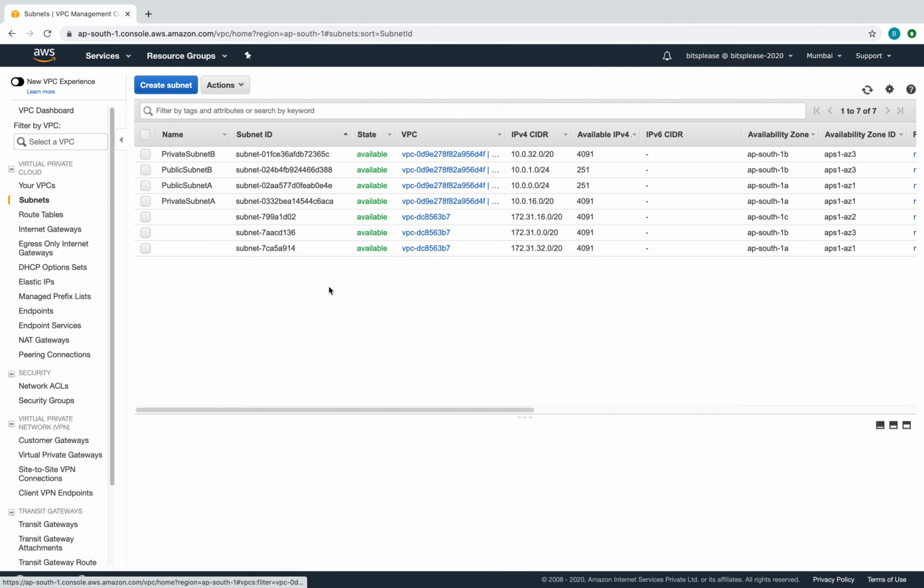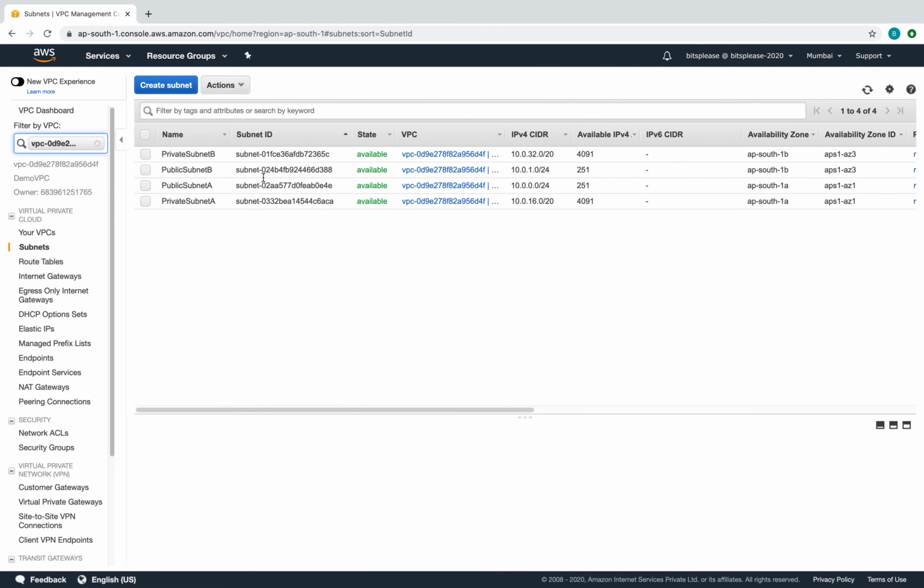Cool. So let's just quickly verify, right? I can filter it for the demo VPC, and you can see these are the 4 subnets which we just created. We have public A, public B, private A, private B. Okay, makes sense. You can see the availability zones, the subnets, everything looks good. I am happy with that.